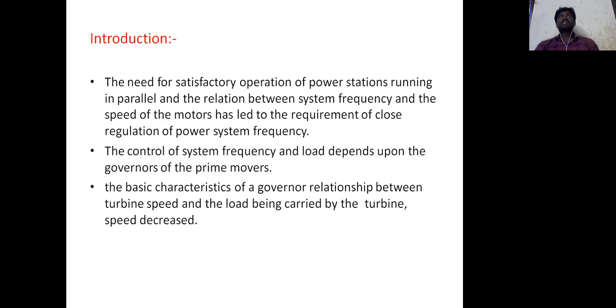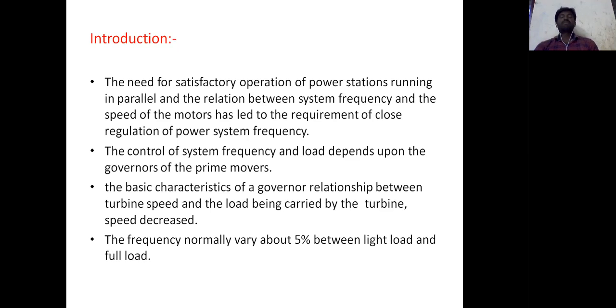The speed decreases to maintain the constant frequency of the power stations. The frequency normally varies about 5 percent between light load and full load. So the normal change in frequency is 5 percent only, between full load and light load conditions.